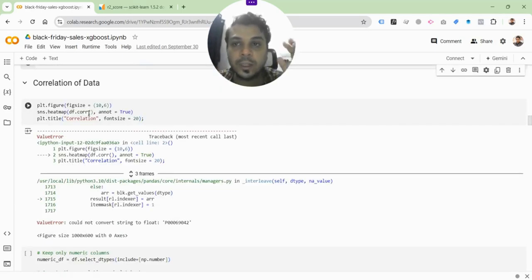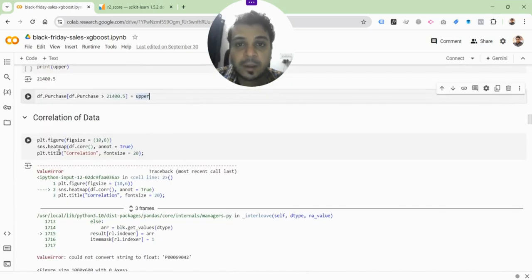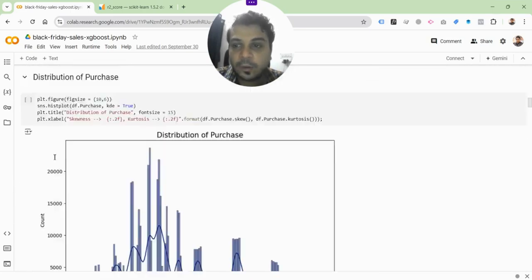Let's look at how the different columns, or the different potential variables, are related to one another. And the best way to do that is through correlation analysis, right? So correlation analysis can be done using, again, a heat map. We saw a heat map for null values just a while back. This is basically for correlation.